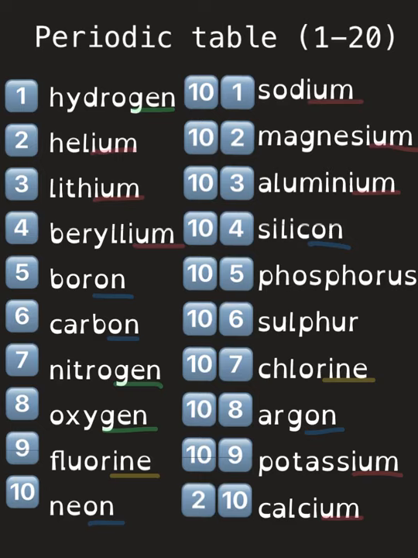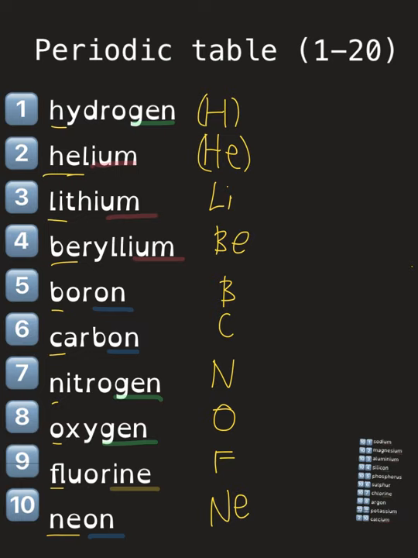Periodic table: hydrogen, helium, lithium, beryllium, boron, carbon, nitrogen, oxygen, fluorine, neon, sodium, magnesium, aluminium, silicon, phosphorus, sulfur, chlorine, argon, potassium, calcium. H stands for hydrogen, He stands for helium, Li stands for lithium, Be stands for beryllium, B stands